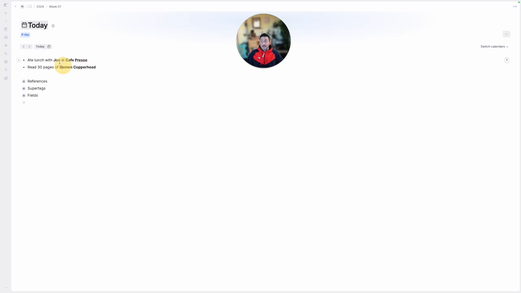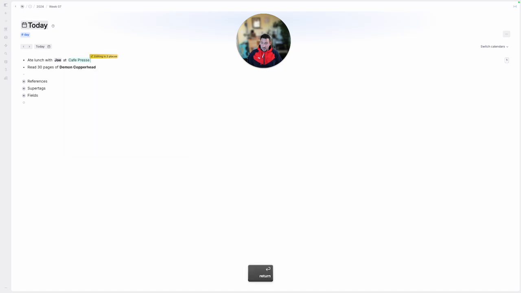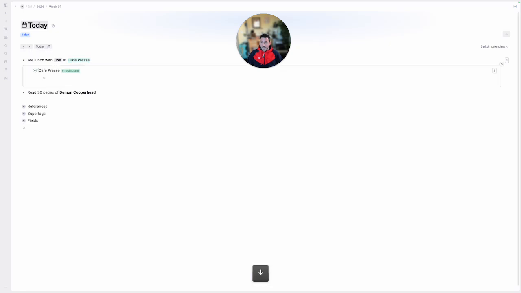So for Joe, basically if you highlight any of this text and then hit Shift 2, it prompts you to either find a reference that already exists or to create a new one. In this case, Joe does not exist, so we're just going to create it. Cafe Press, if I look for this one, we actually did this earlier in the example, so I'm going to reference that one. And you can see it's got the color green because it's been tagged with restaurant.